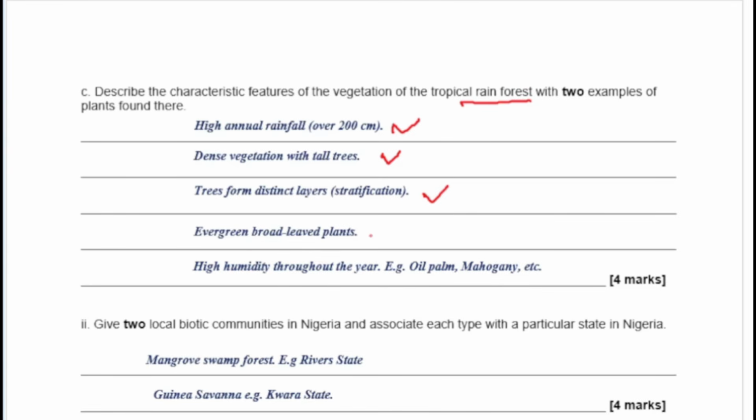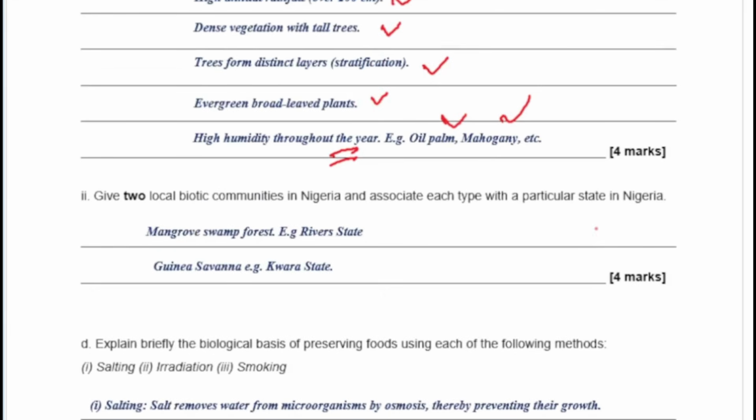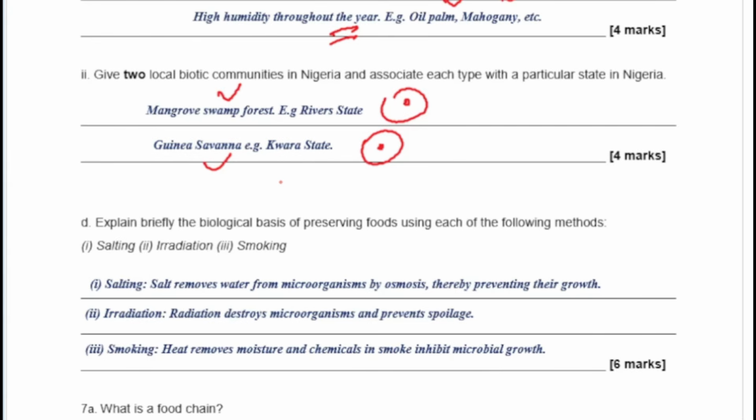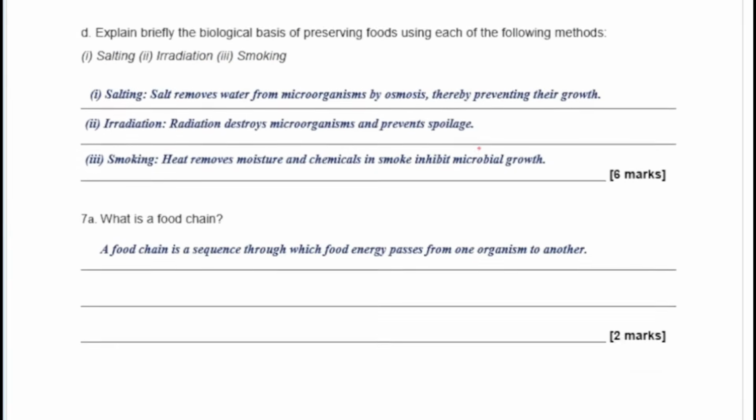You have your evergreen broad-leaved plants, and then you have high humidity throughout the year. Examples of plants you would have in your tropical rainforest would be oil palm and mahogany. The other ones, I just had to list down those two. And local vegetation types in Nigeria would be your mangrove swamp forest, like what you have in Rivers State, and you have your Guinea savanna, like what you have in Kwara State. The other ones, you have your Sudan savanna, your Sahel savanna, your mangrove swamp as well. So please pay attention to those and look out for the answers as they may come in your exam.